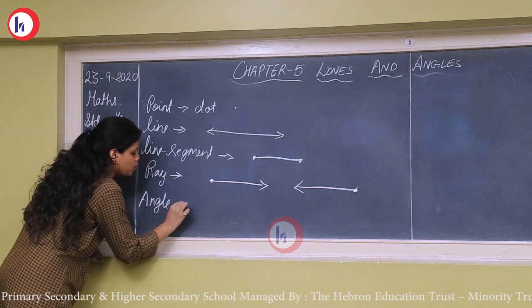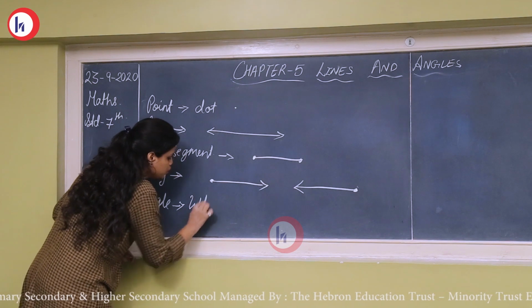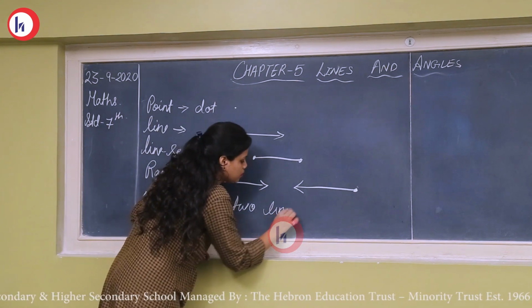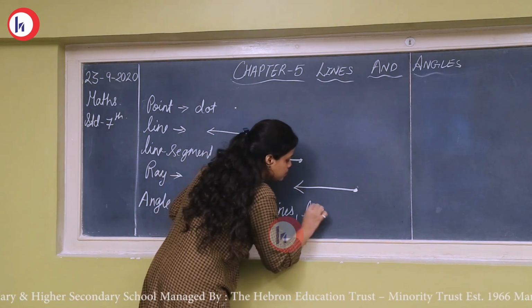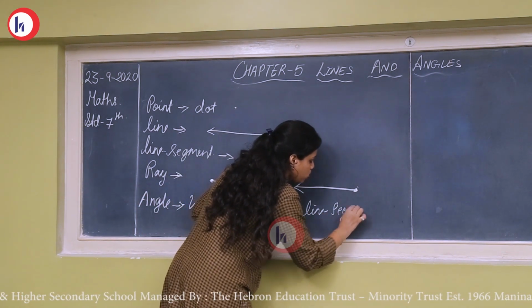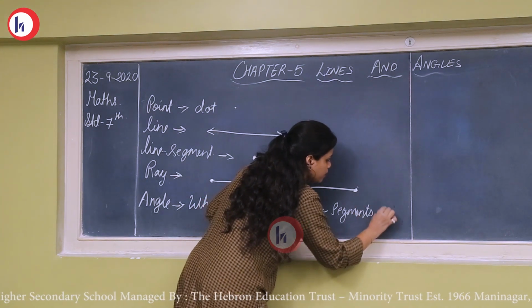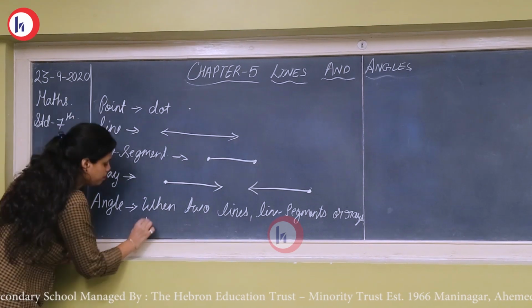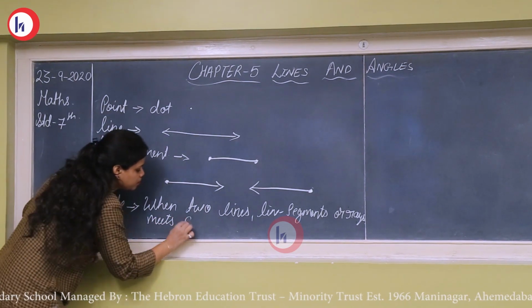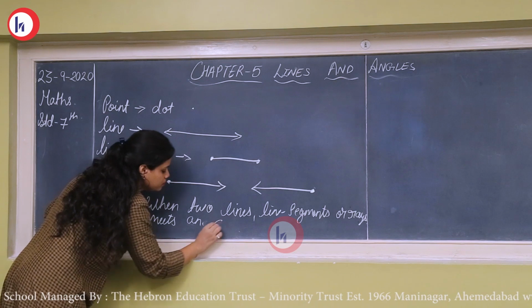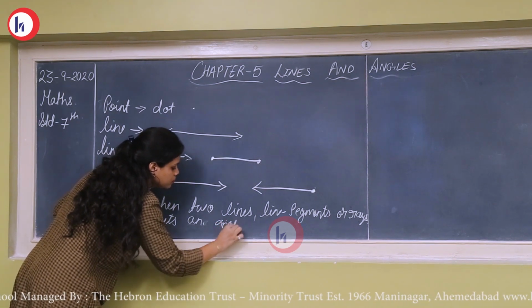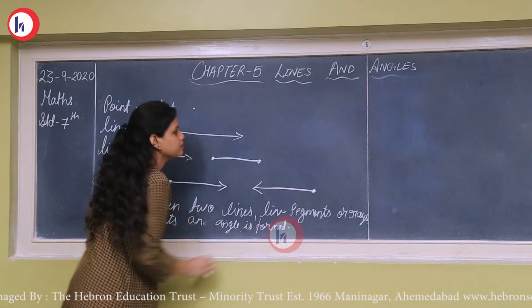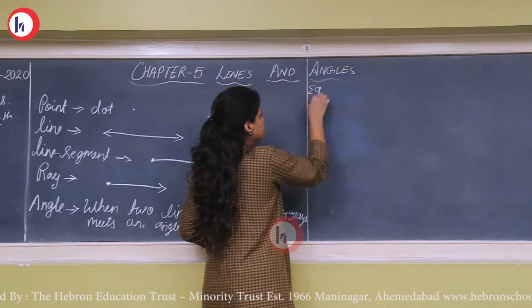When is an angle formed? When two line segments or rays meet, any of the two meets, an angle is formed. Okay, let's see an example.